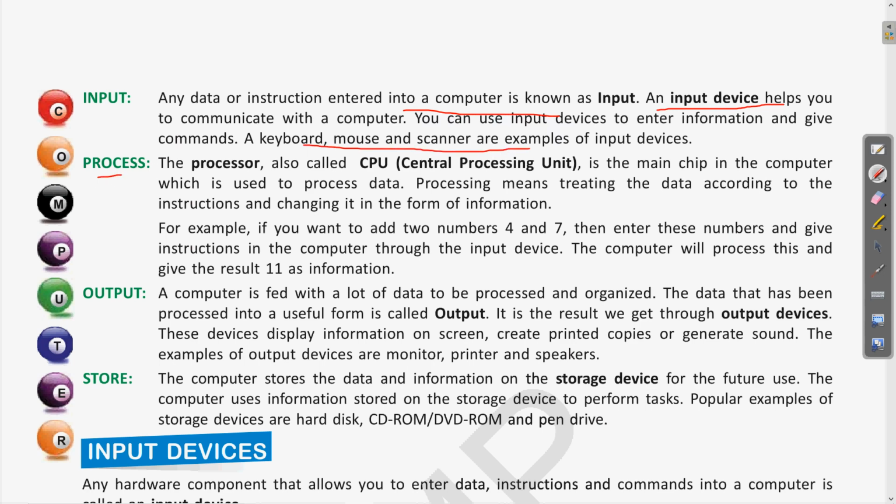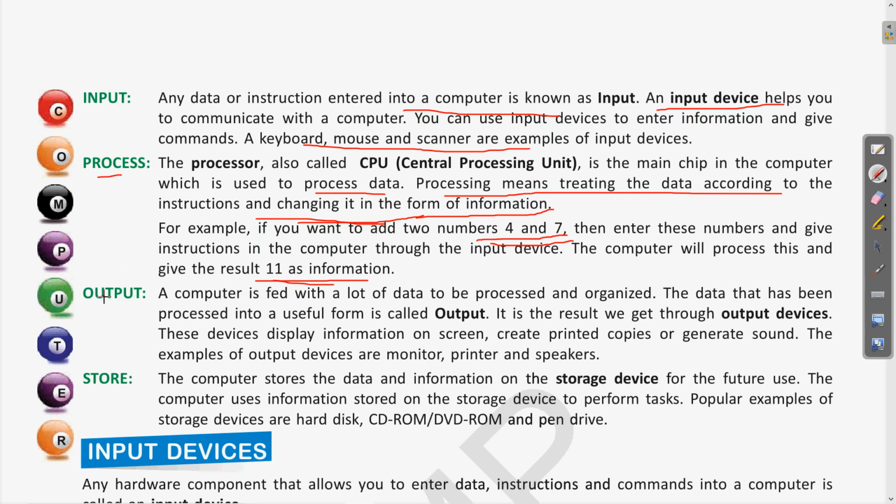Then what is process? The process is done by the processor, that is the CPU, the central processing unit. This is the device which is used for processing the data. So what is processing? It is treating the data according to the instruction, which changes this instruction to information. Clear? If we are adding any two numbers, 4 and 7, this addition will be done with the help of the processor and the output, or the information, is 11.